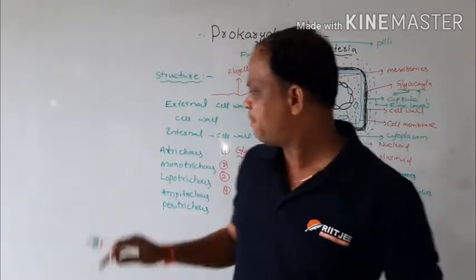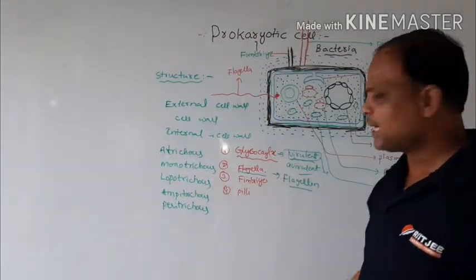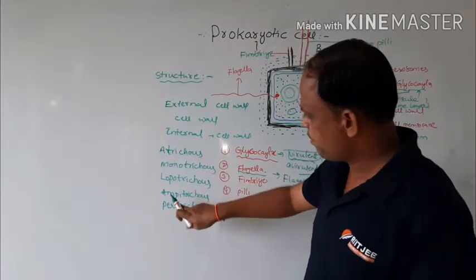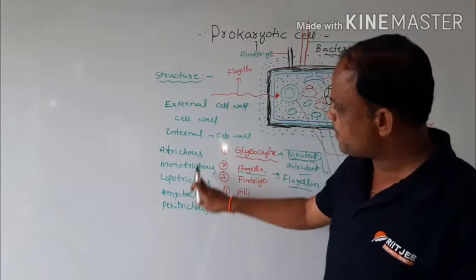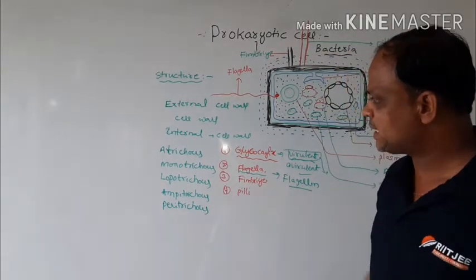Okay, so these are based on the flagella. There are 5 types of bacteria present.